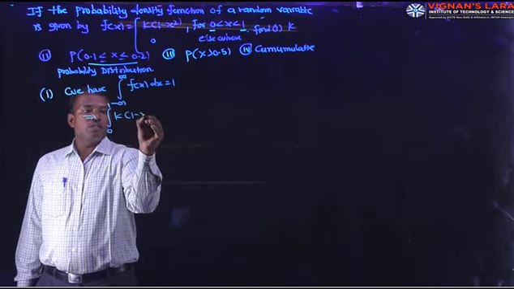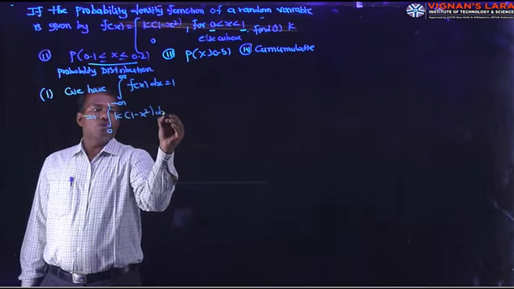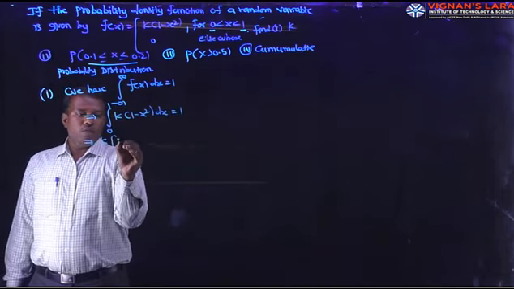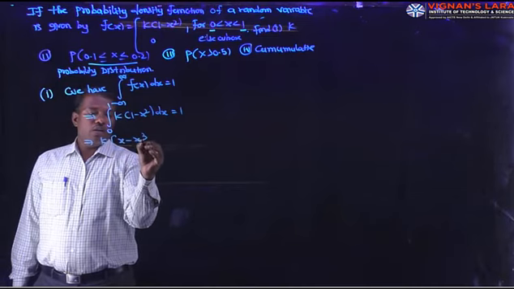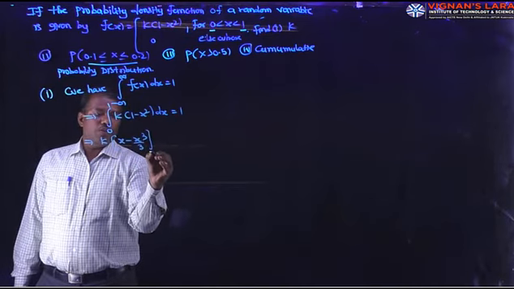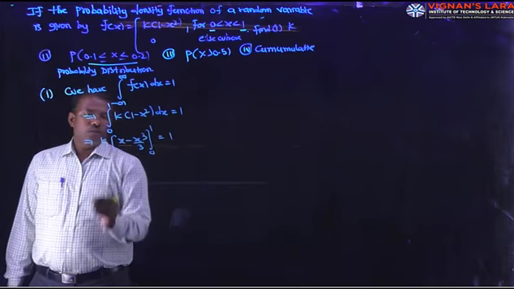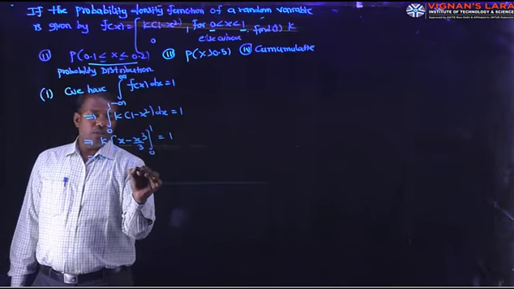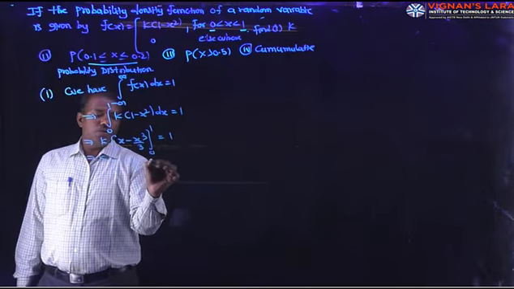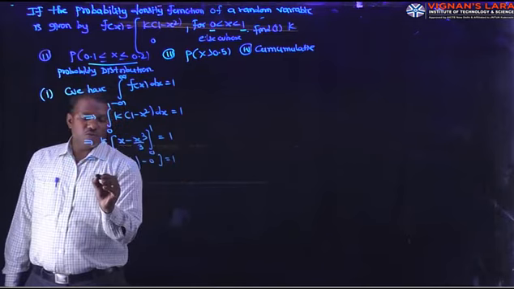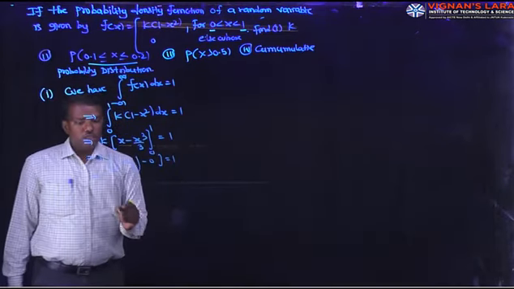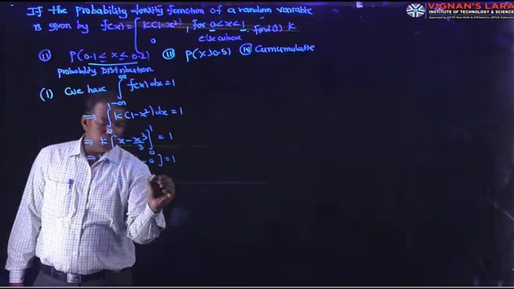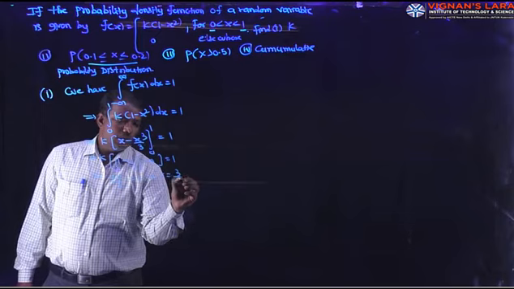Integral of k into 1 minus x square dx is equal to 1. Then k into x minus x cube by 3 in between 0 and 1 is equal to 1. That implies k into 1 minus 1 by 3, minus the lower limit value 0, equal to 1. 1 minus 1 by 3 means 2 by 3. So 2k by 3 is equal to 1. Then k is 3 by 2.